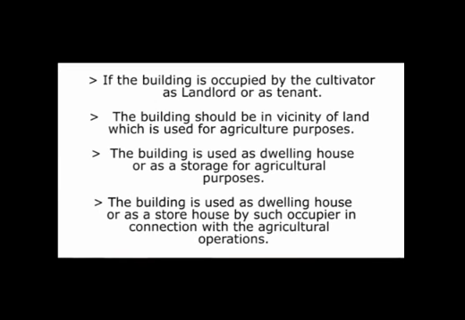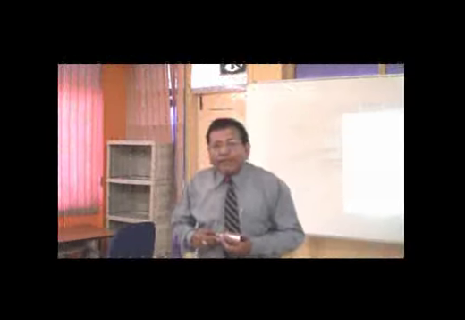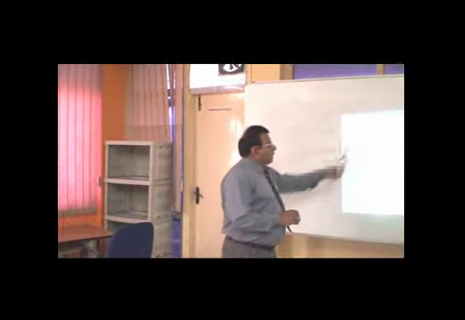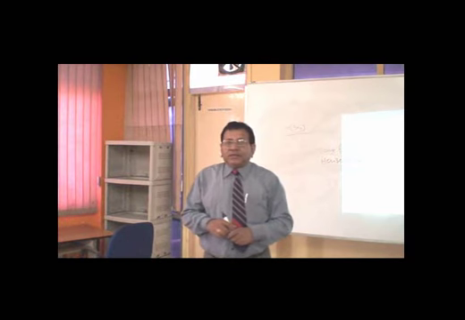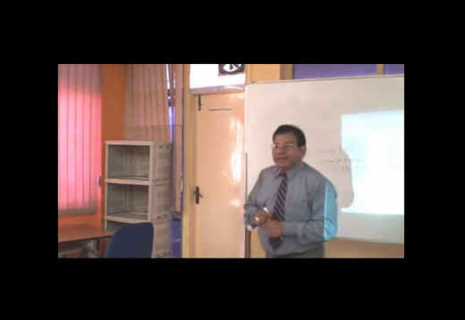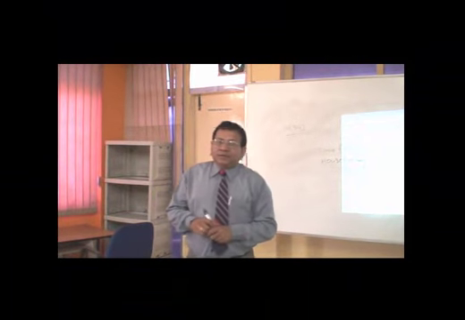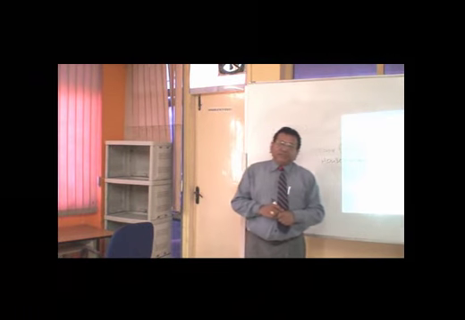And the last condition is that the building is used as a dwelling house or a storage house by such occupier in connection with the agricultural operations. So if these conditions are fulfilled, any income derived from this farm building shall be deemed to be agricultural income and shall be exempted under the Income Tax Act under subsection 1 of section 10.